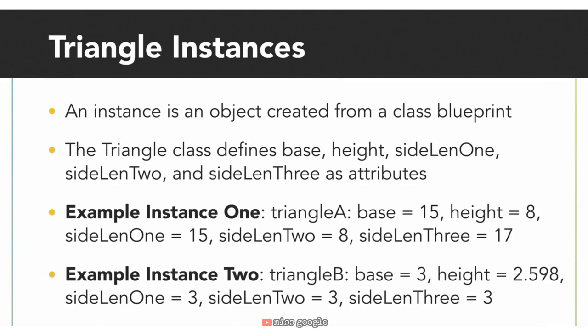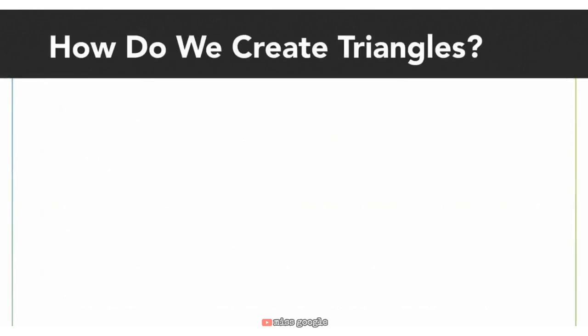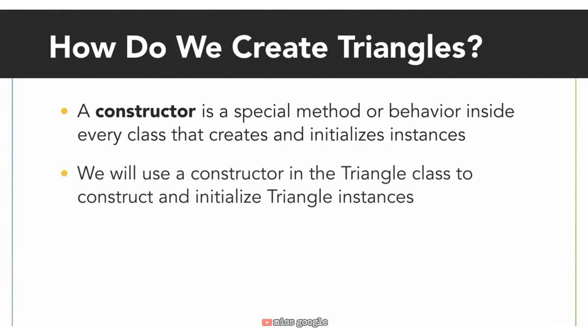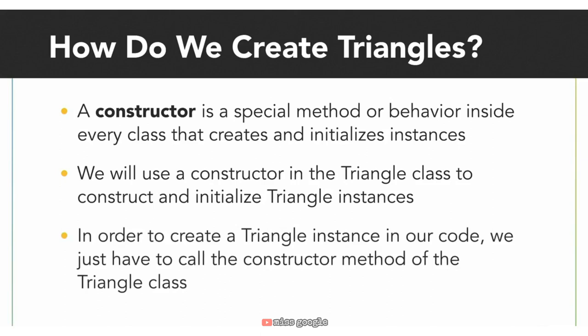From our single triangle class, we can create as many instances as we want, and each instance will have its own base, height, and side length attribute variables. So how do we create these instances? We use a special method or behavior called a constructor. Every class has a constructor, and it's how we create and initialize each triangle we want to use in our program. It's how we can create triangle A with specific base, height, and side length values, and then construct triangle B with different attribute values. We call this special function inside the triangle class.